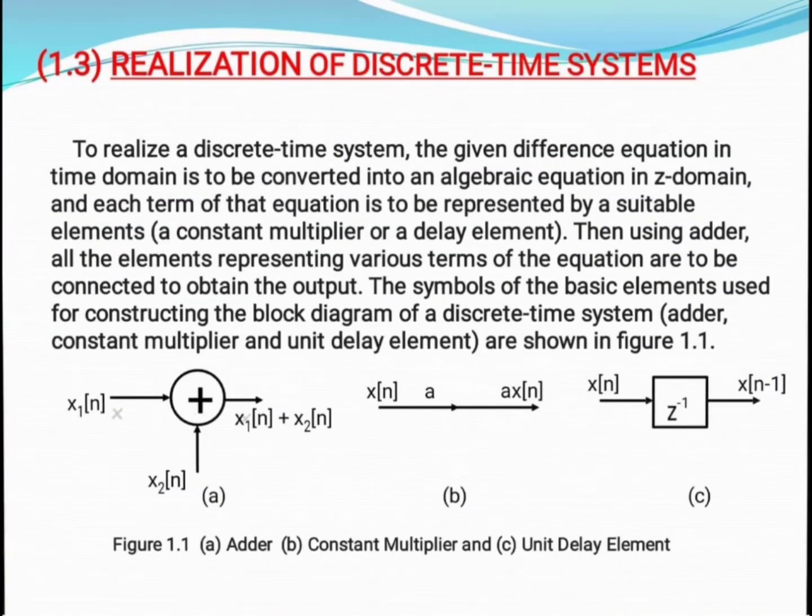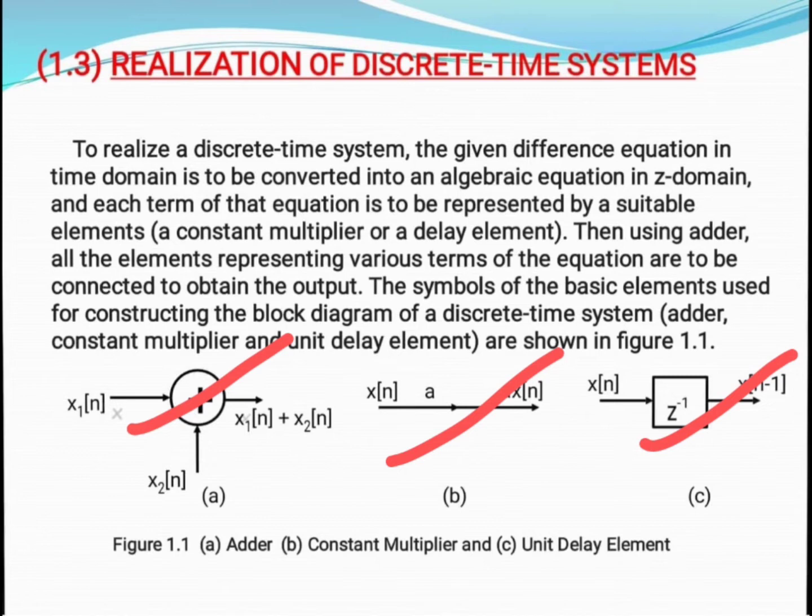Now moving on to the next. In order to realize any discrete time system, there are three basic building blocks with the help of which we can realize it. As you can see here, the first one is adder, the second one is multiplier, and the third one is delay element. With the help of these three basic building blocks, we can realize any discrete time system. Actually, in order to realize it, the main requirement is the difference equation.